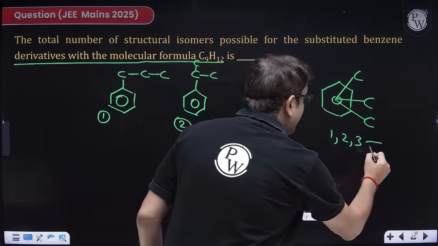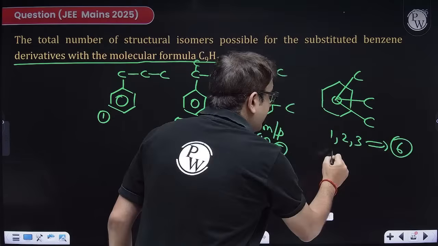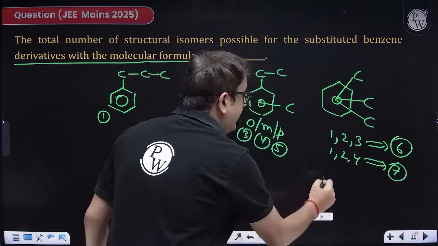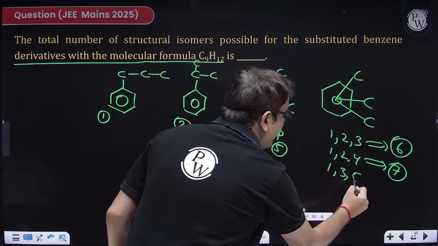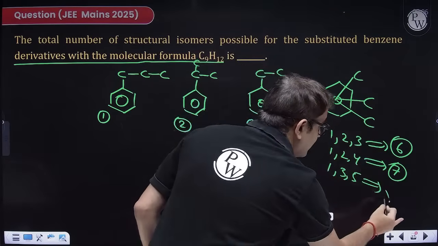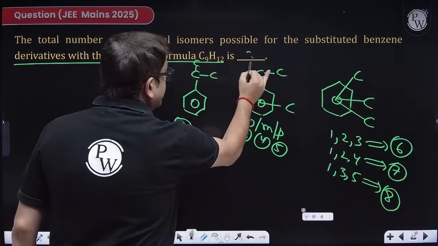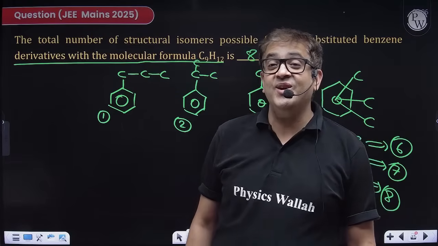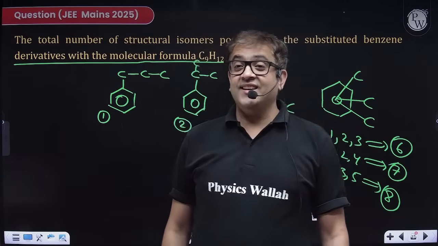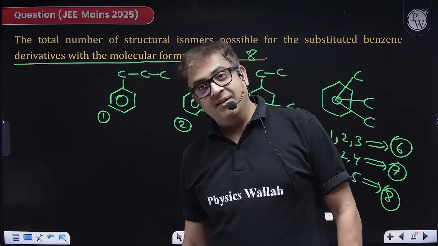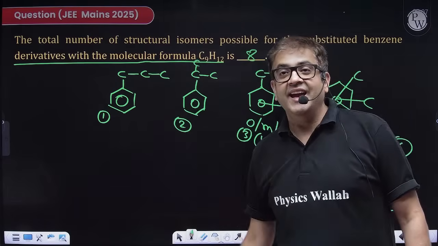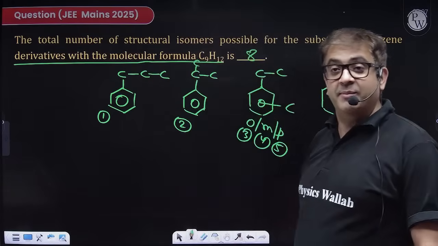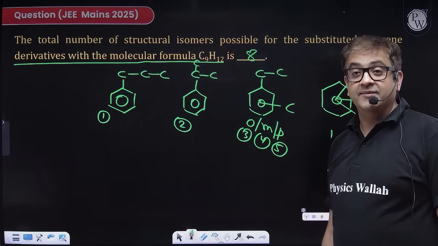So this will be my structure number 6. It can attain 1, 2, 4. This will be my structure number 7. It can attain 1, 3, 5. It will be mesitylene, that is structure number 8. So how many structural possibilities do I have? Very good. Adarsh, try to answer the question. So the answer is definitely 8. Adarsh is right. Blaze Gaming is right. Perfect, beta.